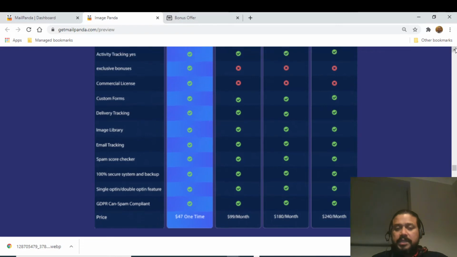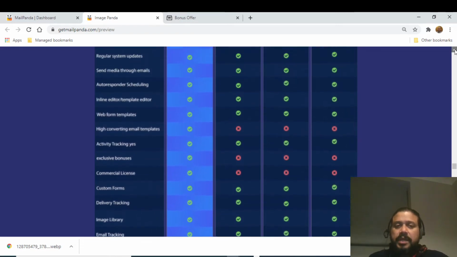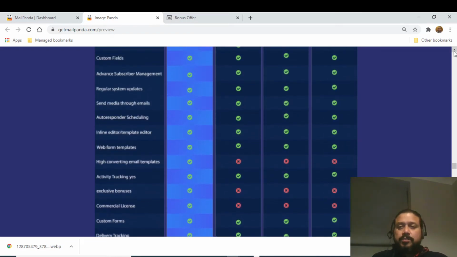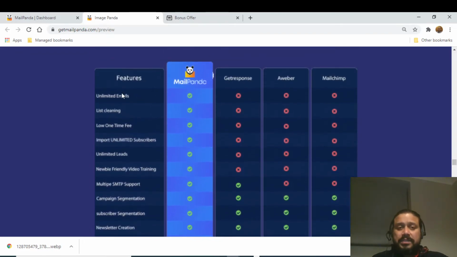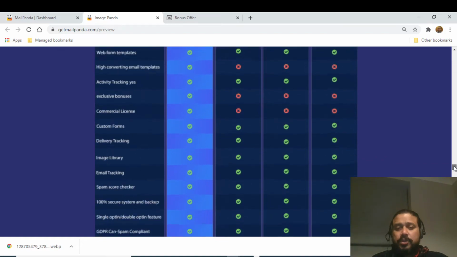Don't worry about this price. I'll come to that during the launch period. It's a different price, but basically it has got much more features than any of their nearby competitors, right? You can see all those over here. So this is what I wanted to basically show you.